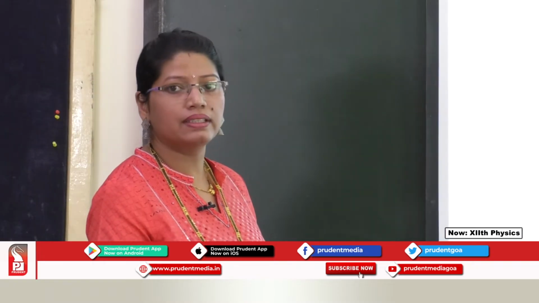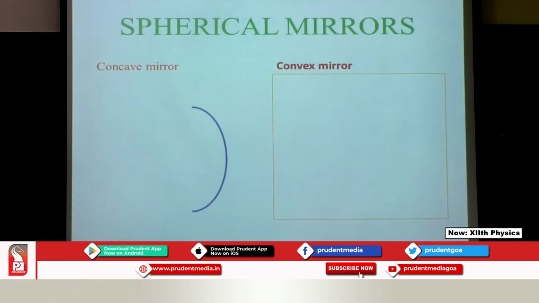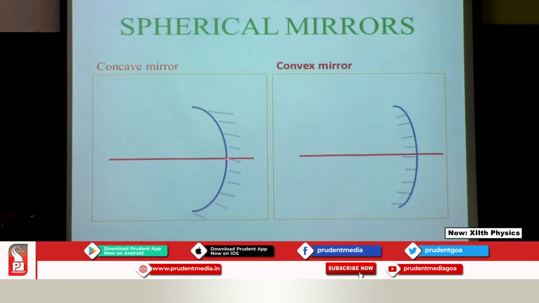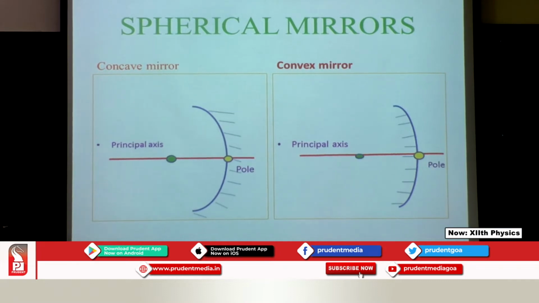There are a few terms which we will be using throughout. So, let us go for it. I have got the concave mirror and a convex mirror. By now you know how to draw it. A line which is passing through the pole is termed as the principal axis, and the pole is the midpoint of the mirror.